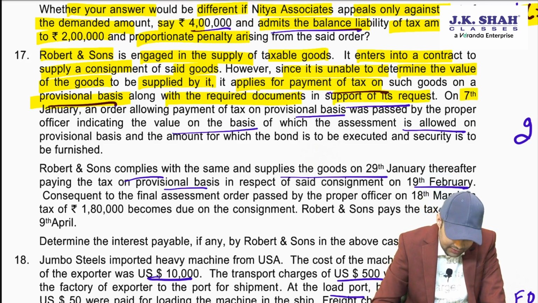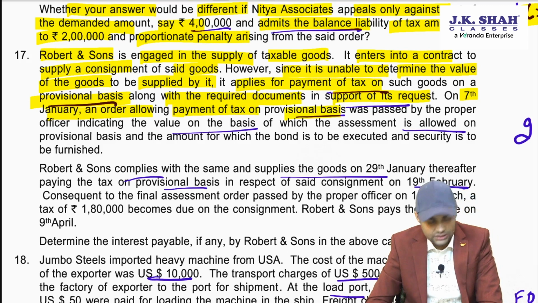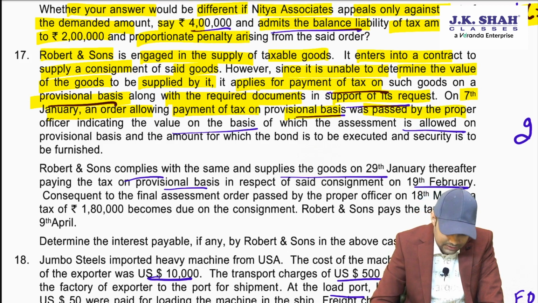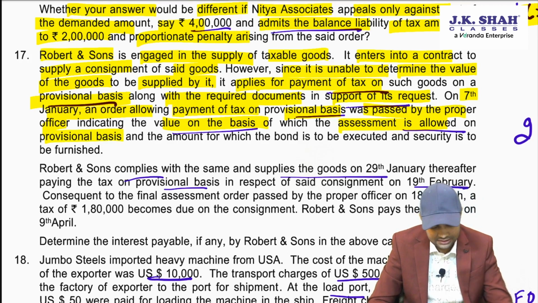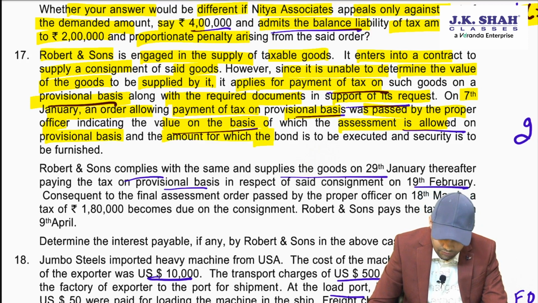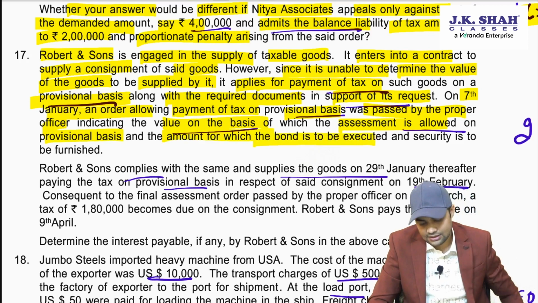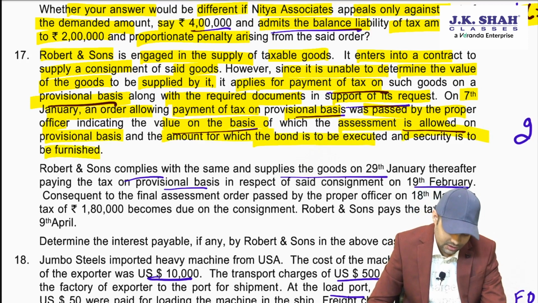On 7 January, an order allowing payment of tax on provisional basis was passed by the proper officer, indicating the value on the basis of which the assessment is allowed on provisional basis and the amount for which the bond is to be executed and security is to be furnished.